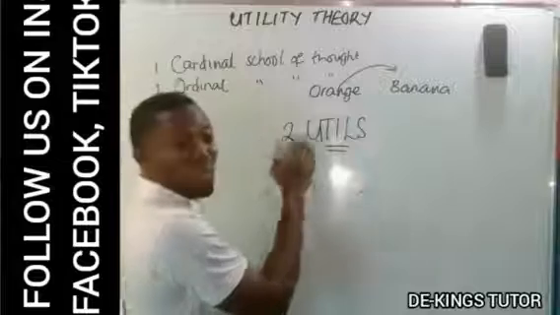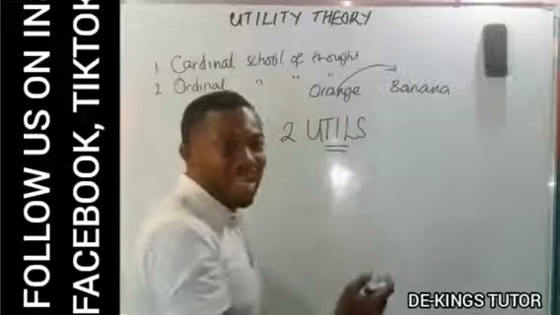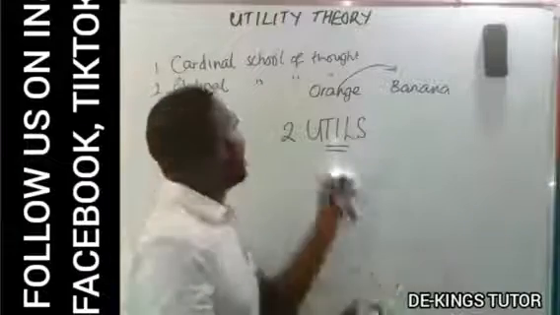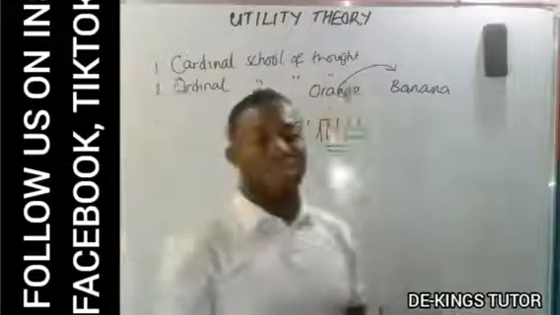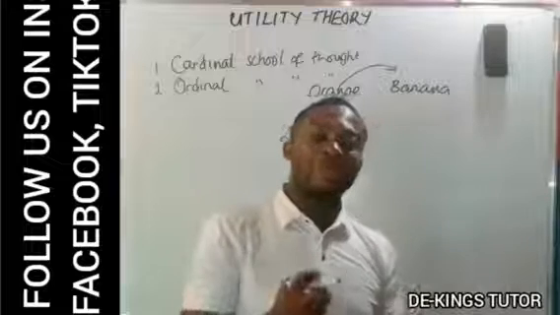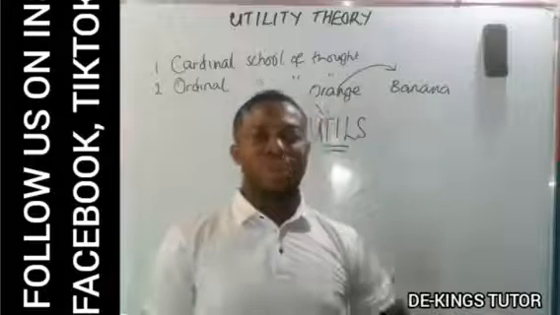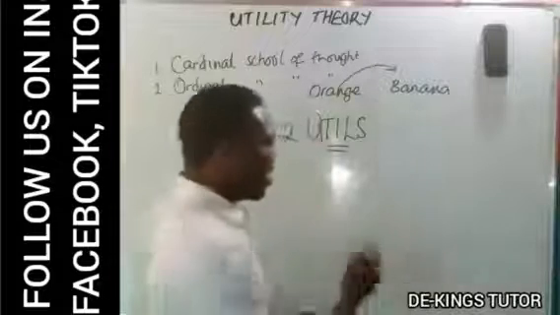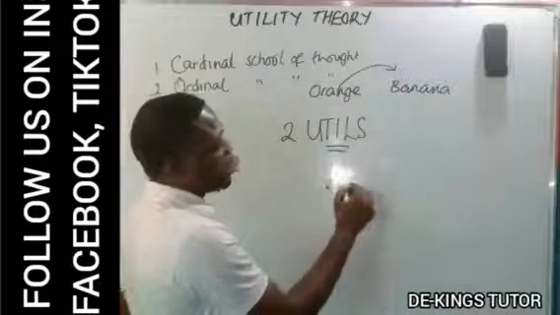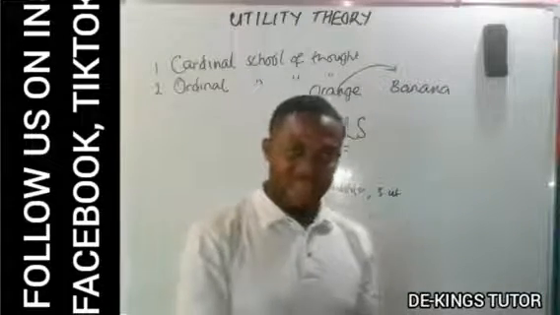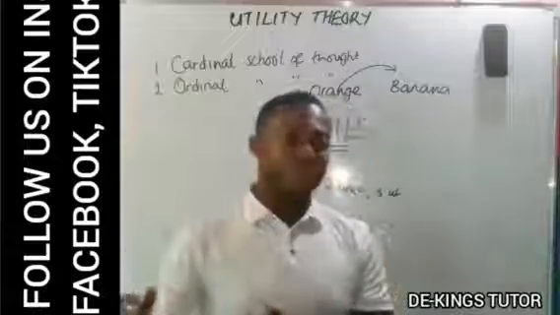So we can say it is by 2 utils or 3 utils that we prefer orange to banana. In a nutshell, the cardinal school of thought is trying to say that we can quantify the satisfaction we derive from the consumption of a commodity. That is, a commodity can have 2 utils, 3 utils, 4 utils, like that. That is their point of view.